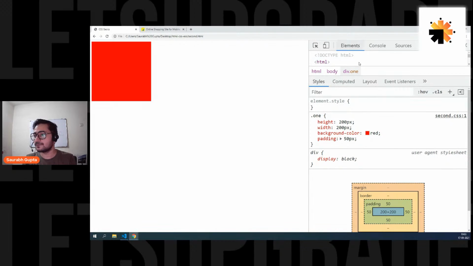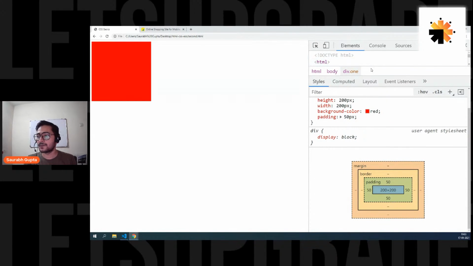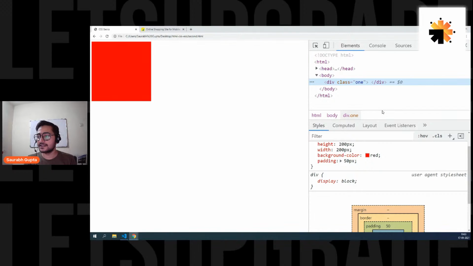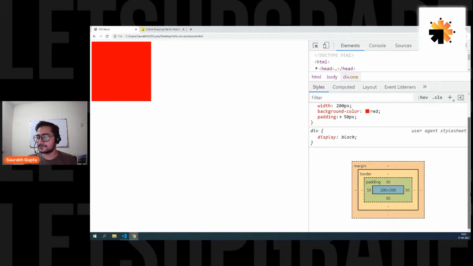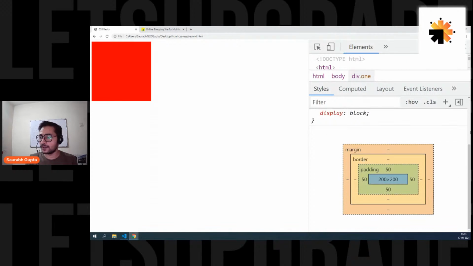Here in this section, in the element section, in this bottom area, you can see this. I hope you can see this, everyone. This is what you call the box model. This shows you how your element is taking size on the browser. If I go in this blue area, you can see that is 200 by 200, and the element is getting highlighted. That is my real height and width. And on top of that, a 50 pixel padding is added. That is nothing but a fake size.